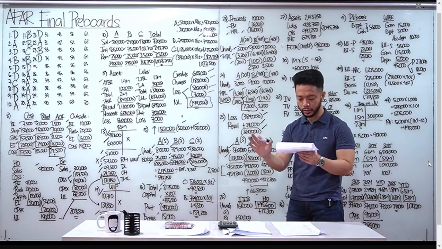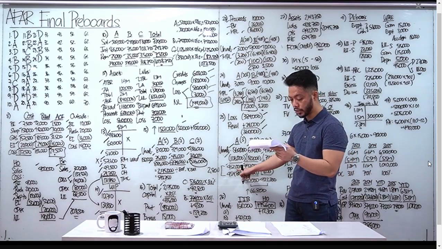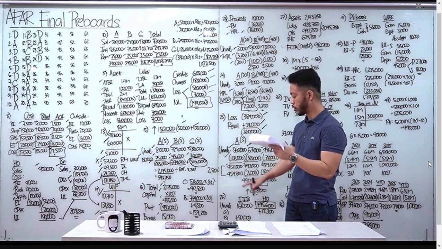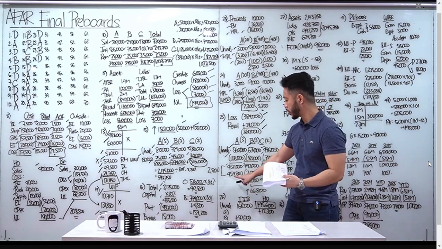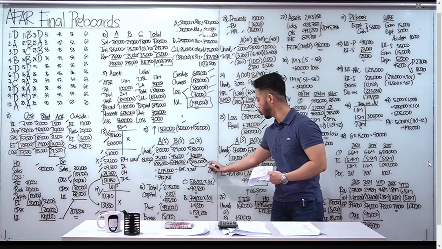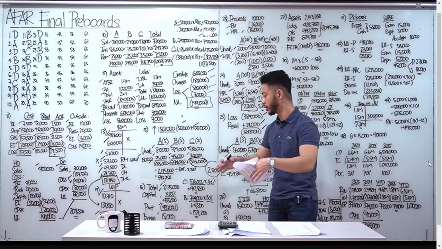Ang magre-retire dito ay si A. Okay? How much ang binayad sa kanya? Nakalagay dyan, the payment to A, 454,800. 452,000 lang dapat yung ibabayad kay A, pero ang binayad sa kanya ay 454,800. May difference na 2,800, bonus kay A yun. Ibabawas natin yan kay B and C.